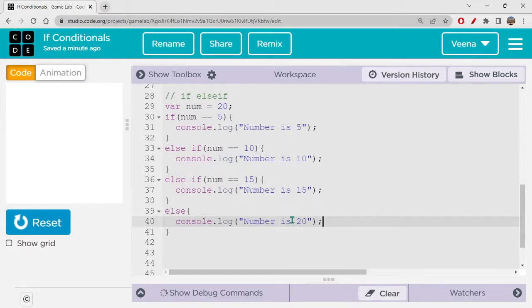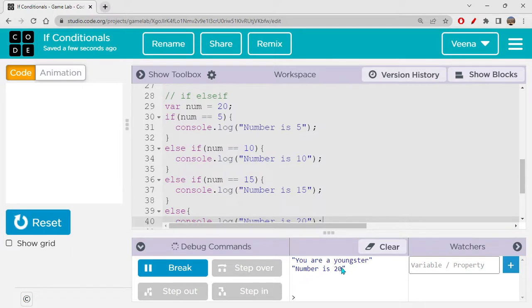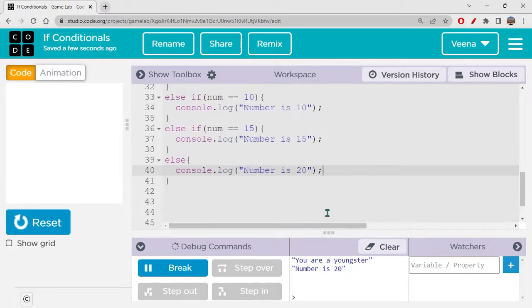Okay. So what happens in the if else if is you have a choice for your computer that if this is not getting executed, then go to the next one. If this is not executed, then go to next one. Okay. So if this is also not executed, lastly you can have else and you can use this. Okay. Let's reset and run. You can see it is showing number is 20, right? See, we wanted the else part to be executed and it is actually doing that thing.